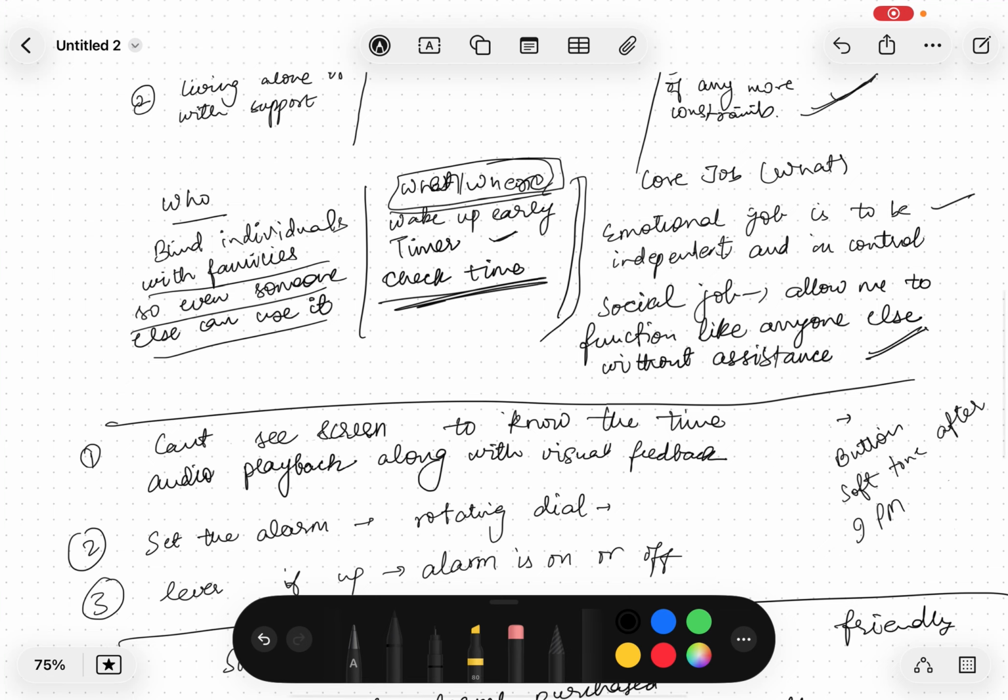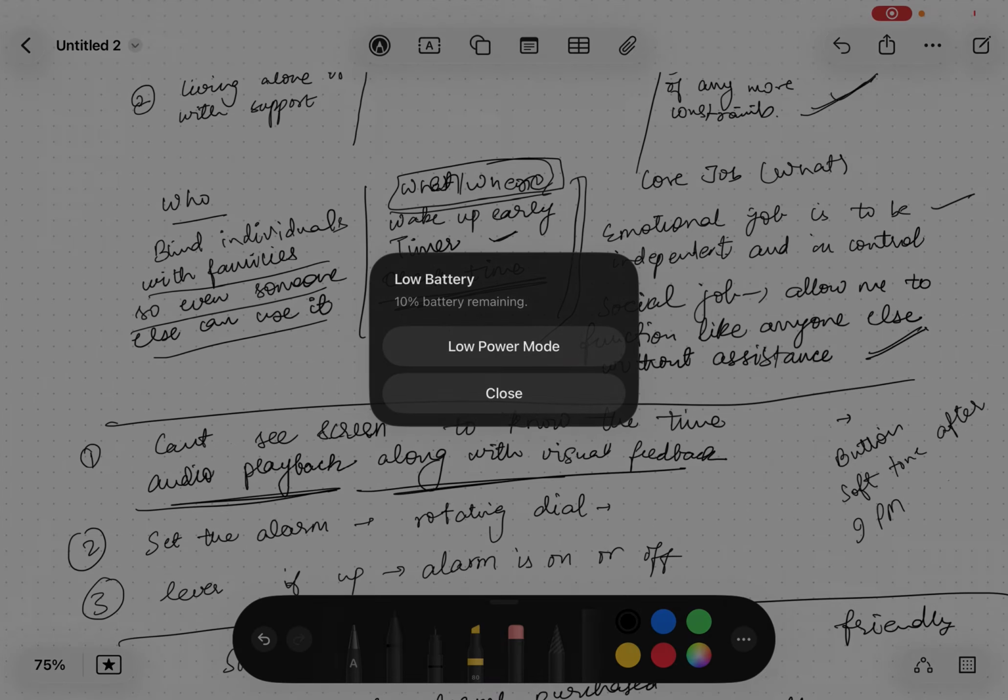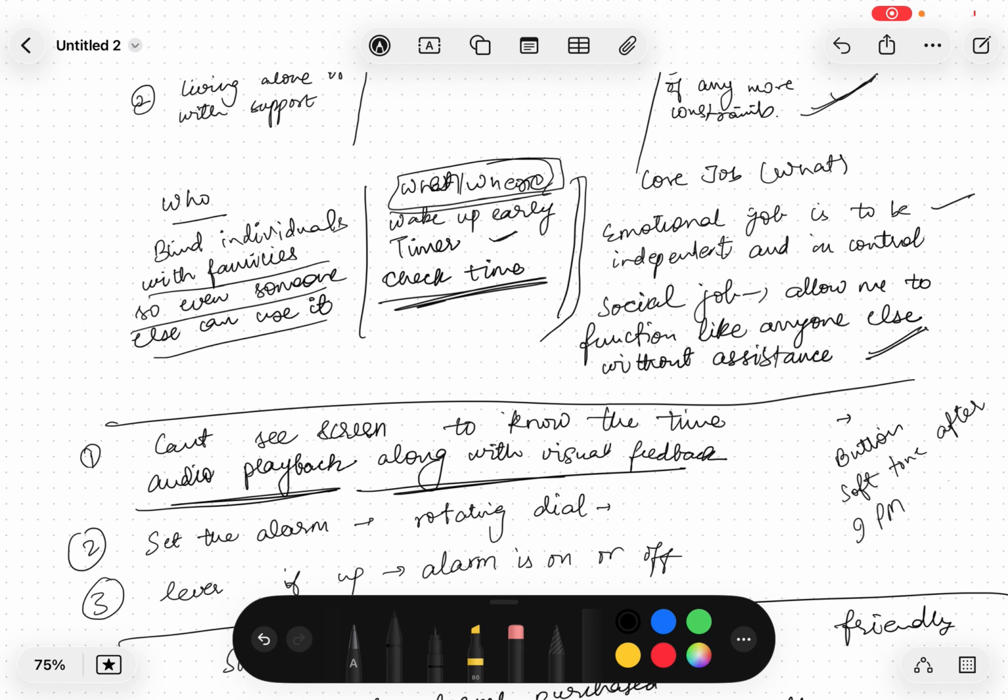Coming to the journey, the first thing is, how will they know the time? Because they are blind, they can't see the time. So basically you need a button where if you press on it, it gives an audio playback along with visual feedback. Okay, this is the time. But you don't want it to beep so loud every time they press the button. So you want softer tones after 9 p.m. or something like that. Now that is to check the time.